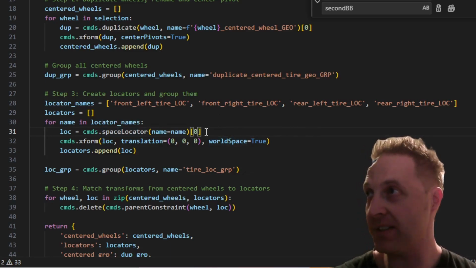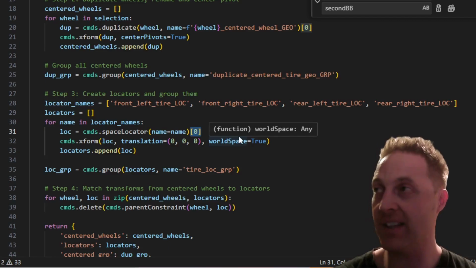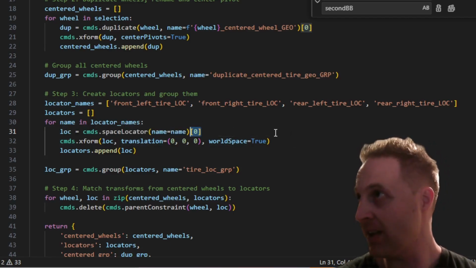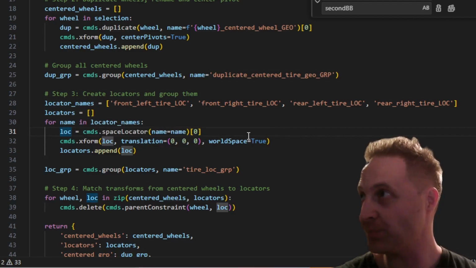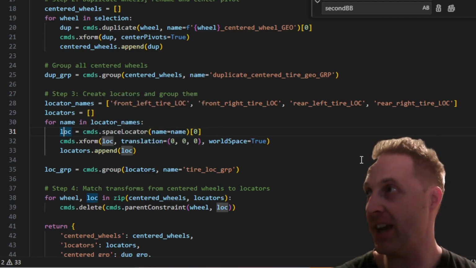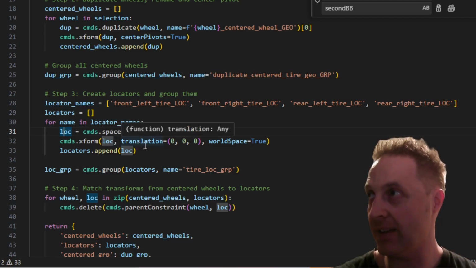Okay, we use this indexing at 0 to take the first result of the return of spaceLocator and store it in loc. Then cmds.xform, so we're using xform now, and we're using it to work on the locator and set its translation in world space to 0, 0, 0.